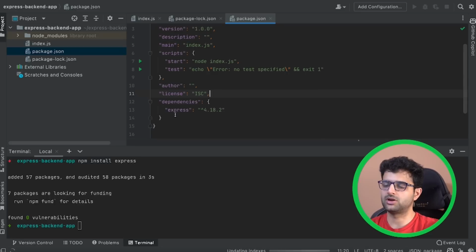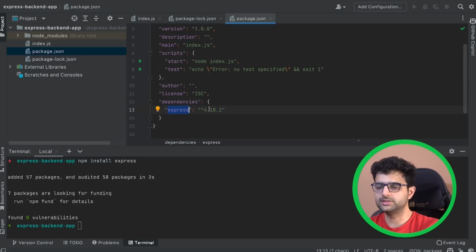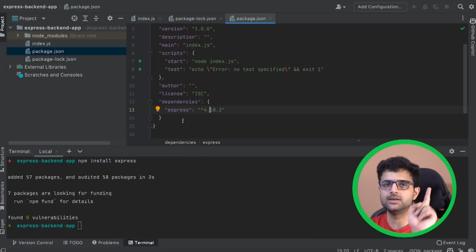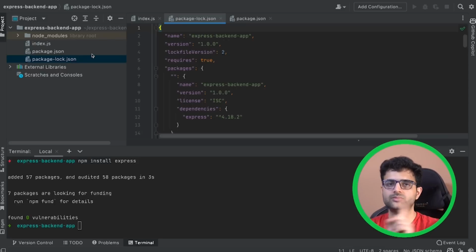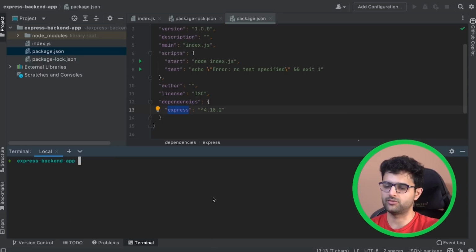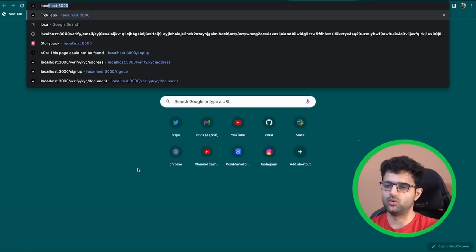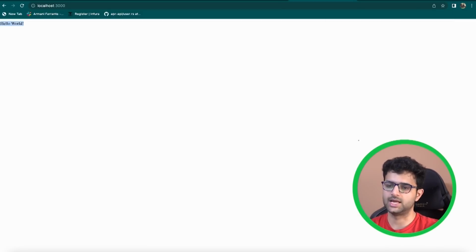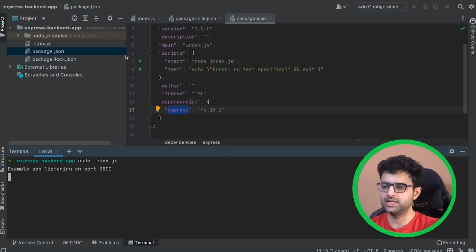If you look at package.json now, it has a dependencies section and there is Express right here. This is a way for you to store all the dependencies of your application in a single place, package.json being that file. It also created this package-lock.json file, which we won't worry about right now. But package.json now has one dependency. We will be adding more, but I think this should be enough for us to start our project. So if I now run node index.js and I go to localhost:3000, I see hello world. Basically, in 11 lines of code, you can write an HTTP server.